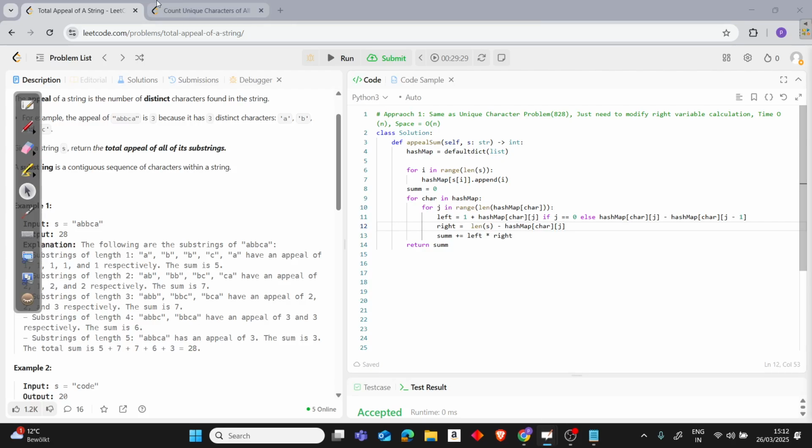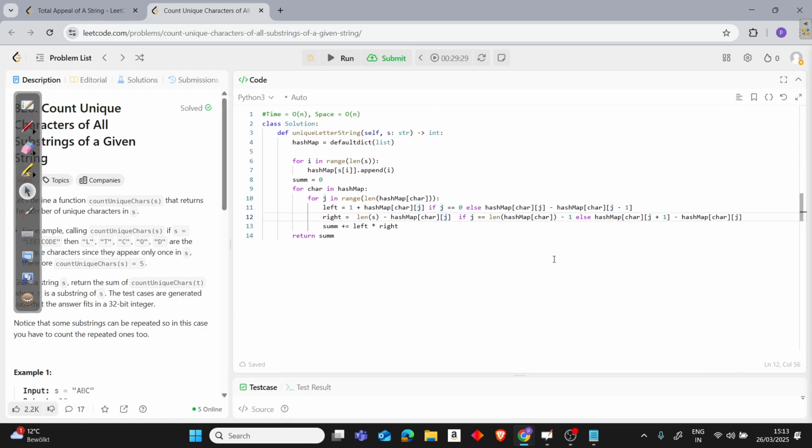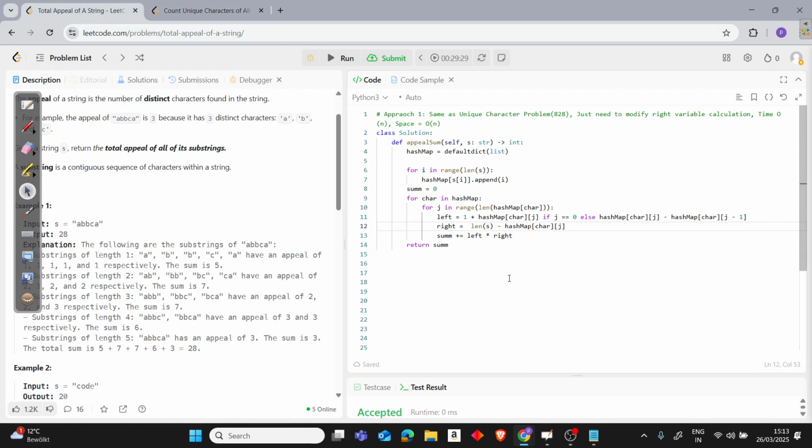It's really good to compare and learn Leetcode problems. So for the right side, what we were doing, we were checking whether it's the last occurrence or not. And if it wasn't the last occurrence, then we were not going beyond that point. You can see, let me have everything in one line. So this condition was executed, that we were checking its next occurrence and the current occurrence, right? But we don't have to do this right now in this problem.